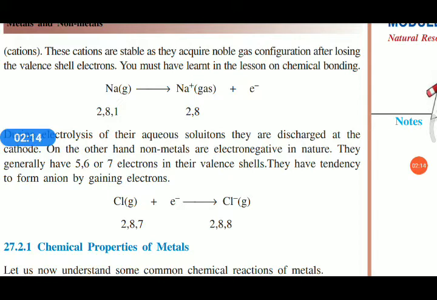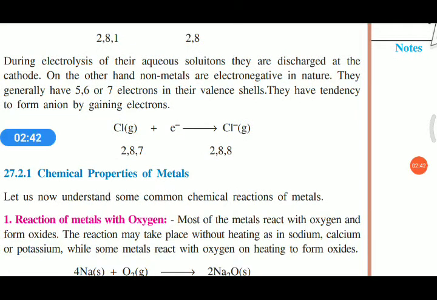We already discussed this property, which is known as electropositivity. Losing electrons and becoming positively charged ions is the main property of metals. Metals form cations by losing electrons. During electrolysis of their aqueous solution, they are discharged at the cathode because they are positively charged ions.